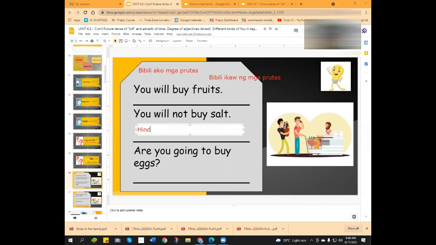Hindi bibili ikaw ng asin. Okay, this is actually correct. But to make it more correct, okay? This is how you say it. Hindi ka bibili ng asin.